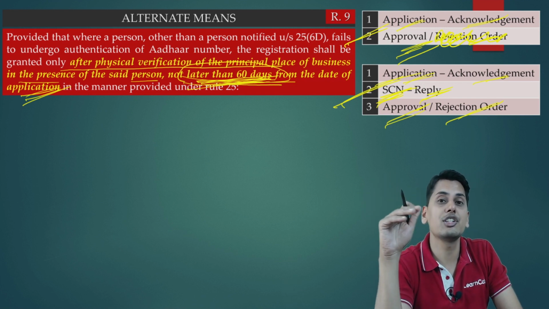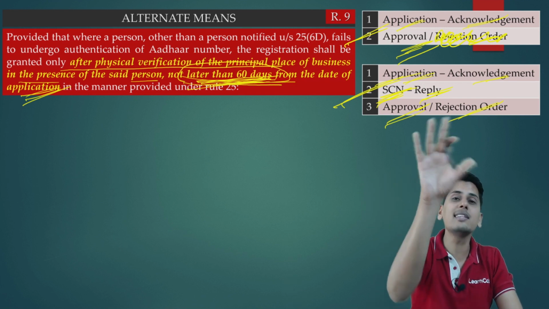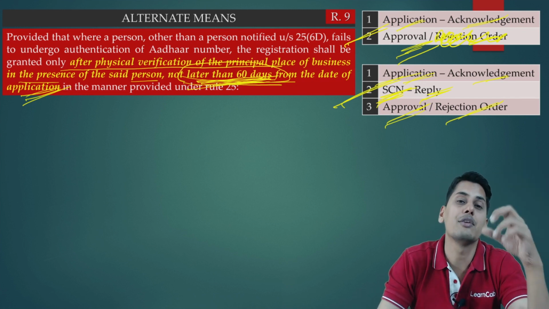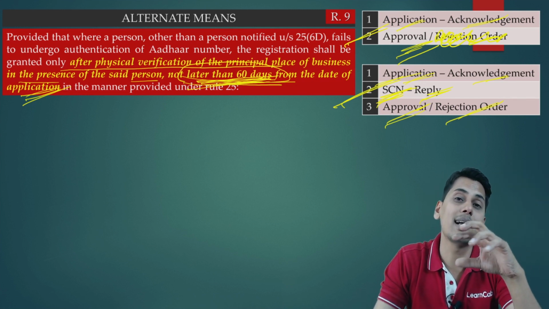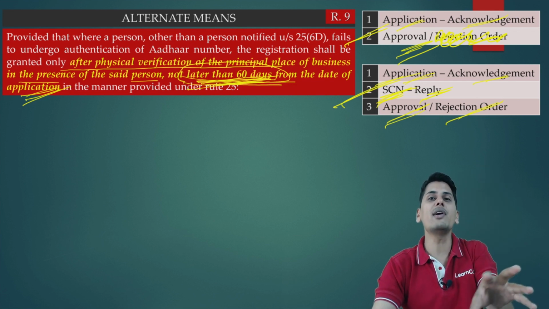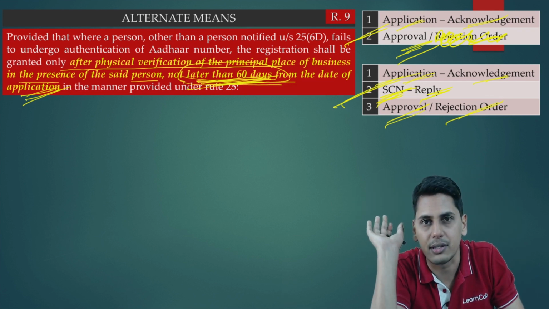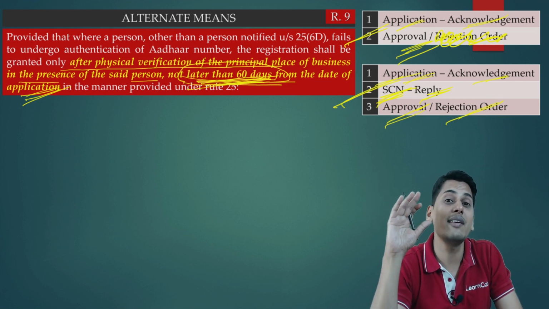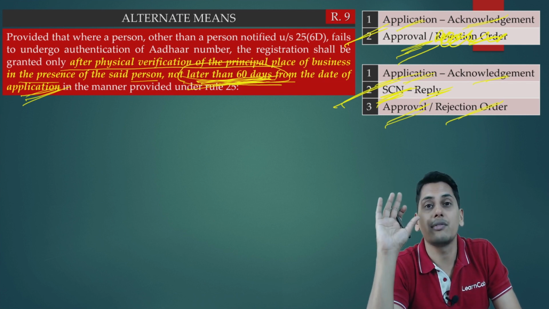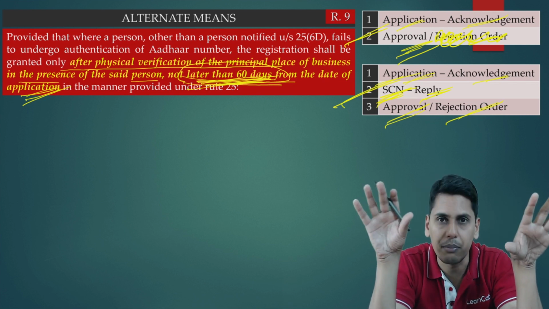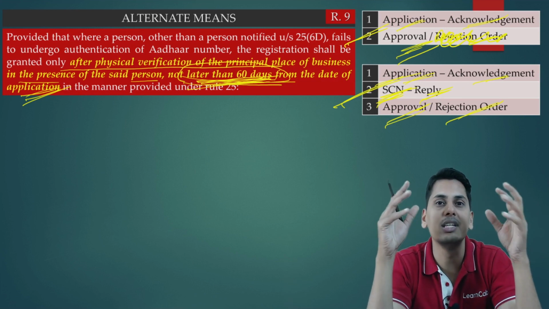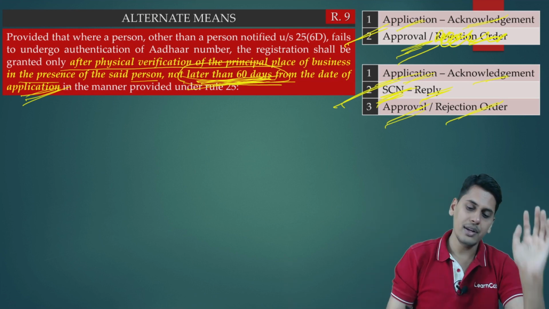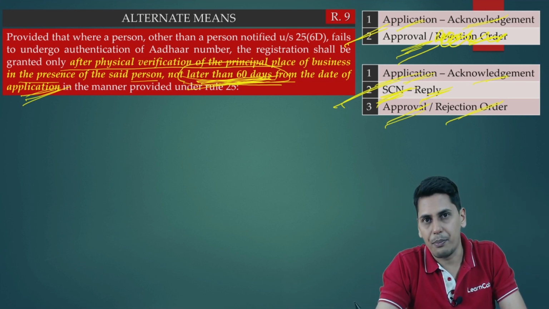Otherwise, the registration is deemed to be granted, which indirectly means that the physical inspection needs to be completed within a period of 21 days from the date of submission of application. Otherwise, registration is deemed to be granted. So friends, this is the change which has happened.